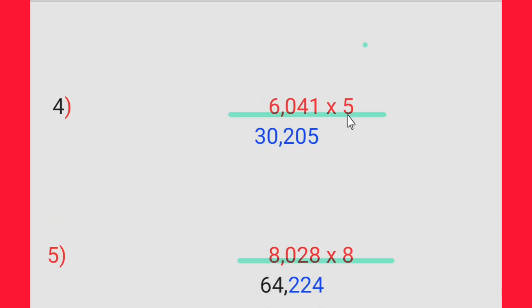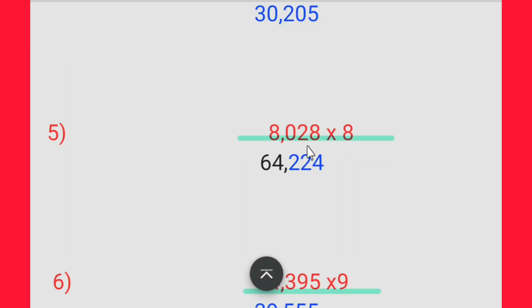6,041 multiplied by 5. 5 ones are 5. 5 4s are 20. 0, 2 carry. 5 zeros are 0. 2. 5 6s are 30.